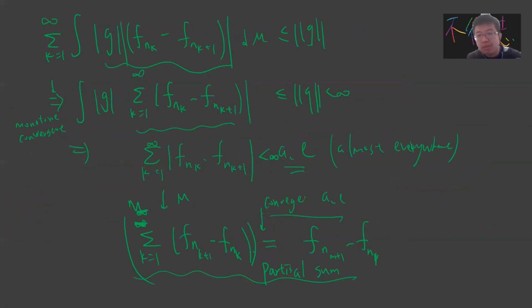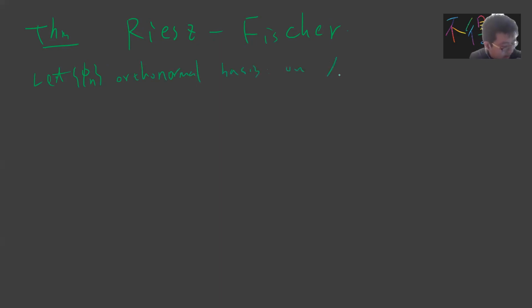Okay, so a famous result: L2 is a complete metric space. Now our final theorem in the introduction of real analysis: Riesz-Fischer. The notation is that phi_n is an orthonormal basis on X, and suppose you give me some c_1, c_2, up to infinity, which is square summable, and you define S_n to be the summation of c_i phi_i, for i from 1 to n.